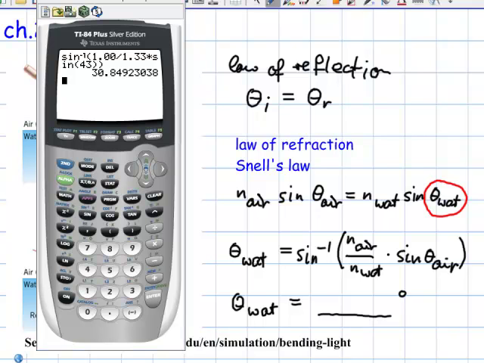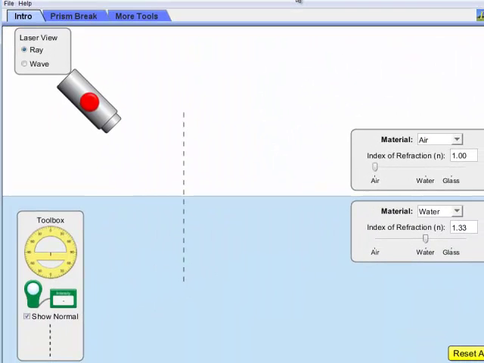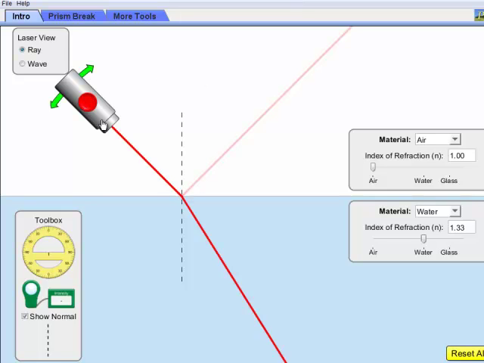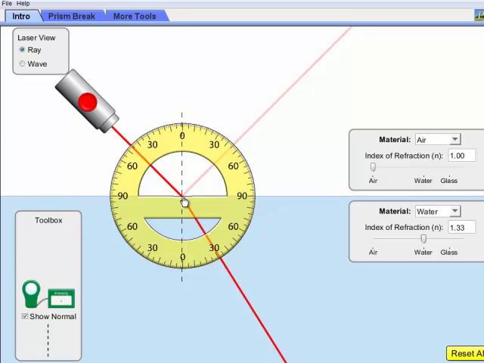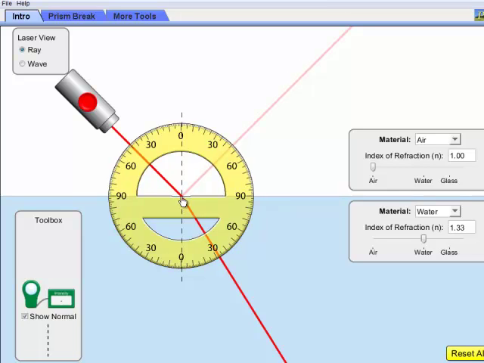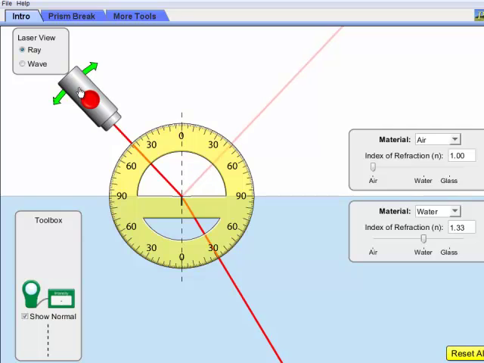Using an applet could be like this here. Click the button, take a protractor, put it exactly there. There we go. And I already got water and air, and then I turn it to 43 degrees, almost there. That looks like 43 degrees. I'm going to look here, and that looks indeed 31 degrees. And of course, this one over here is 43 degrees for the reflected angle.